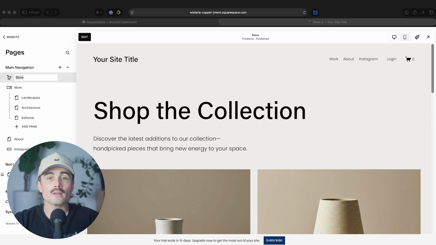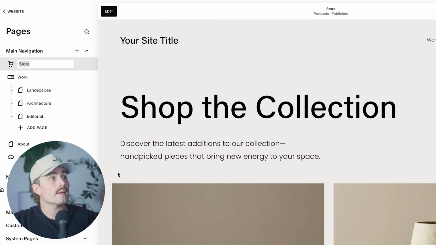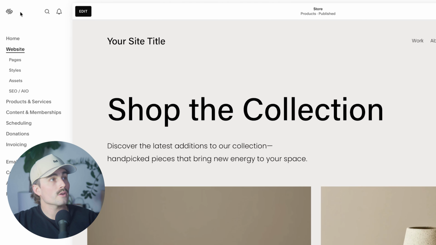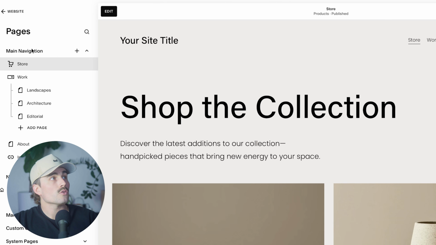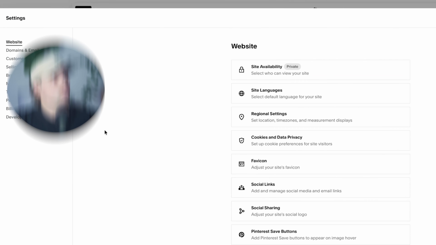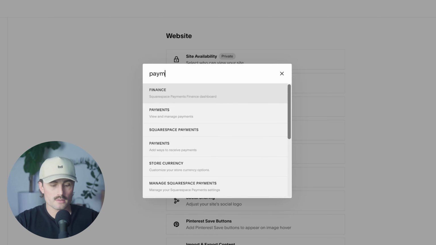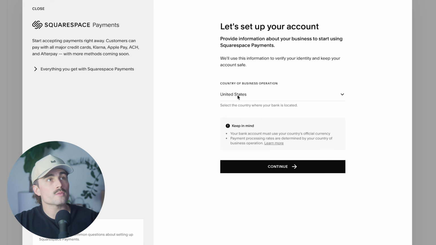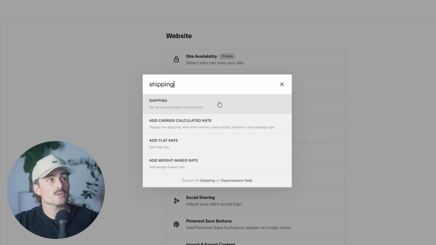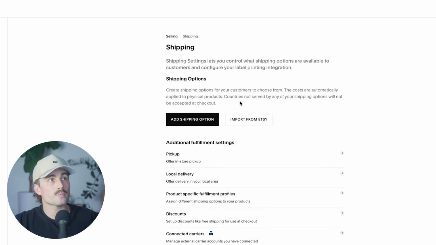Configuring payments, shipping, and taxes. After adding products, set up how you'll accept payments. Squarespace integrates with payment gateways like Stripe and PayPal. So let's take a look at that now. We'll come back out of website, go back to pages, and come down here to settings. I'm just going to search up here for payments. And here you can turn on Squarespace payments and just set up your account right here. So let's edit shipping. I'll search shipping in the search bar here. And this is where we add shipping options.